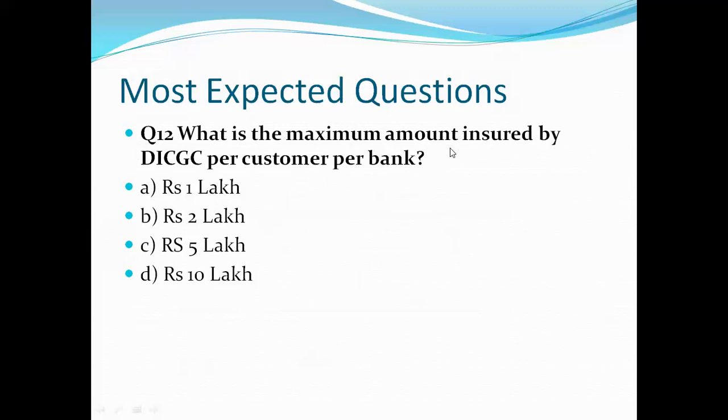What is the maximum amount insured by DICGC per customer per bank? Our options are 1 lakh rupees, 2 lakh rupees, 5 lakh rupees, 10 lakh rupees. And let's see what is the correct answer. And the right answer is C, that is 5 lakh rupees. So earlier it was 1 lakh and now it is enhanced to 5 lakh rupees. So this question is also very important.